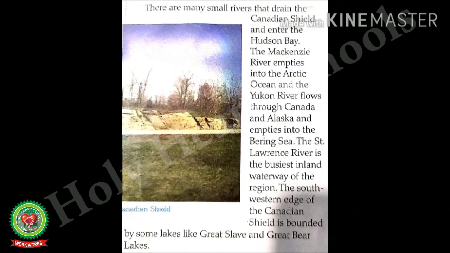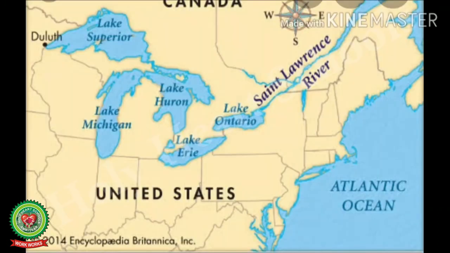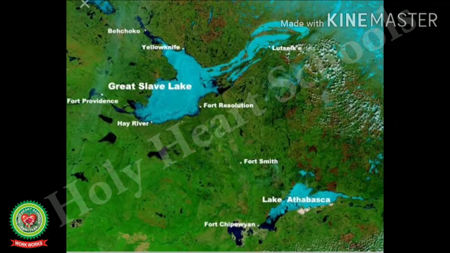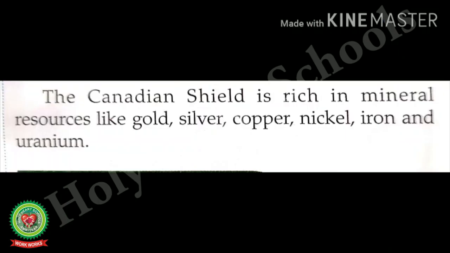The southwestern edge of the Canadian Shield is bounded by some lakes like Great Slave and Great Bear Lakes. St. Lawrence River flows in a northeastern direction, connecting the Great Lakes with the Atlantic Ocean. This is the picture of Great Slave Lake.